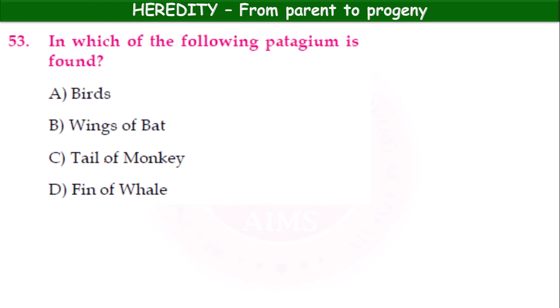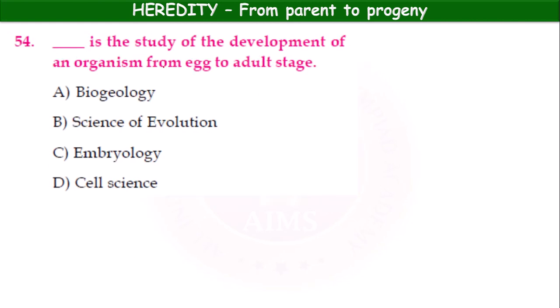53. In which of the following is patagium found? Birds, wings of bat, tail of monkey, fin of whale. The wings of bat, extension of the skin between the fingers, it is called a patagium. Okay, option B. Dash is the study of the development of an organism from egg to adult stage. Biogeology, science of evolution, embryology, cell science. Embryology is the study of the developmental aspects in an organism, isn't it?